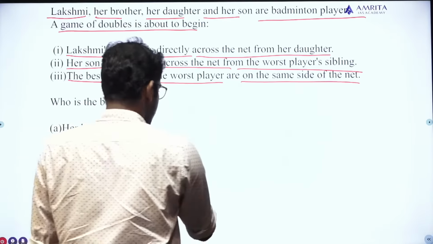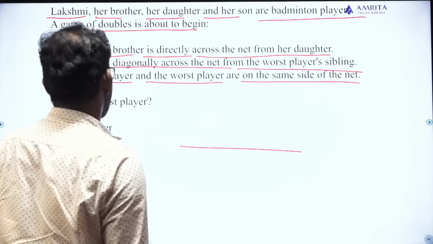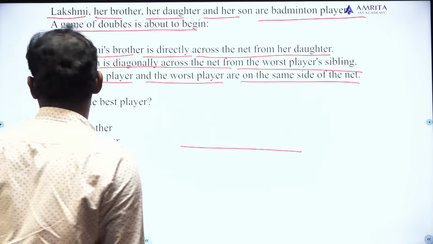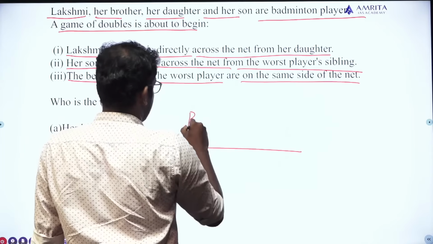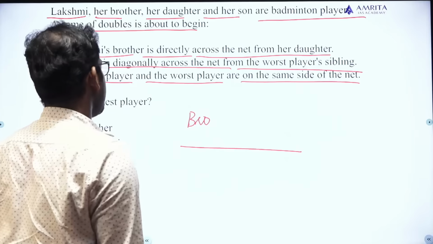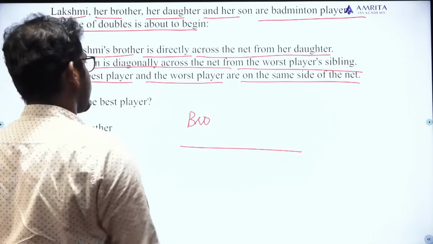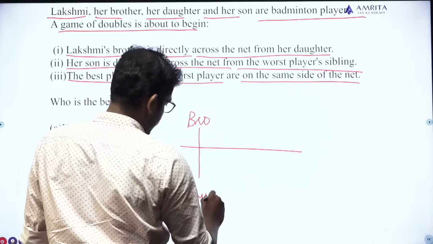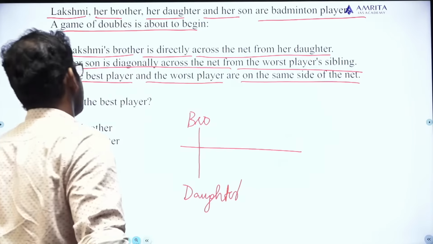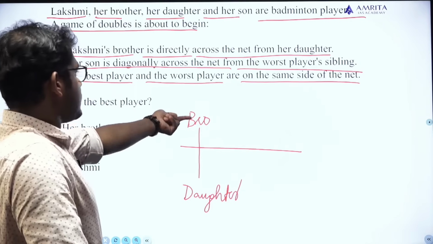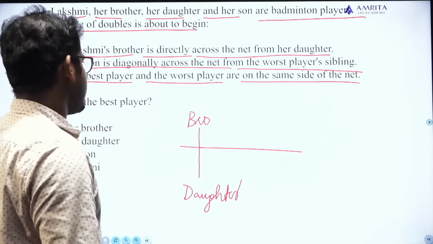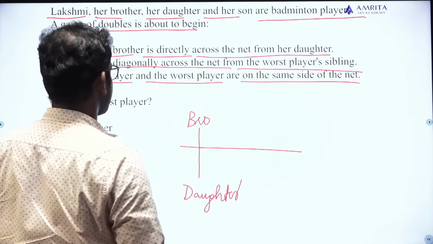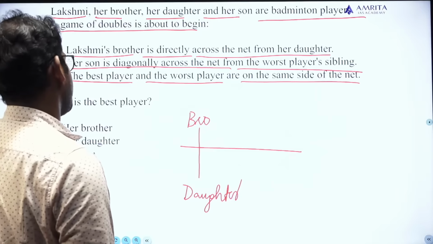Okay. So this is a net. The first information, Lakshmi's brother is directly across the net from her daughter. So this is Lakshmi's brother, directly across the net from her daughter. Okay, it's done. Second one, her son is diagonally across the net from the worst player sibling.